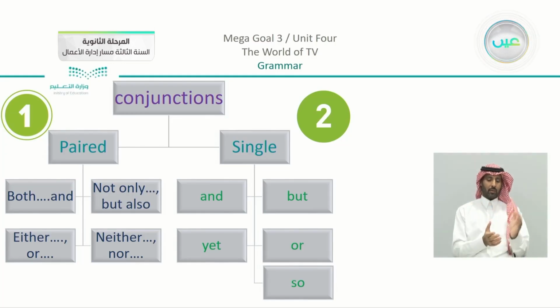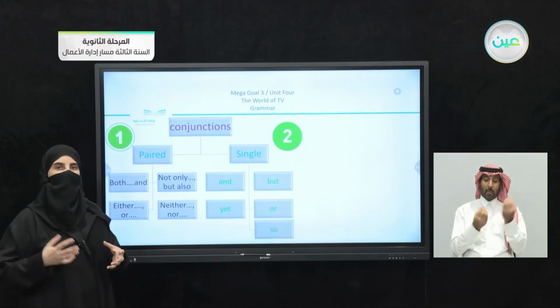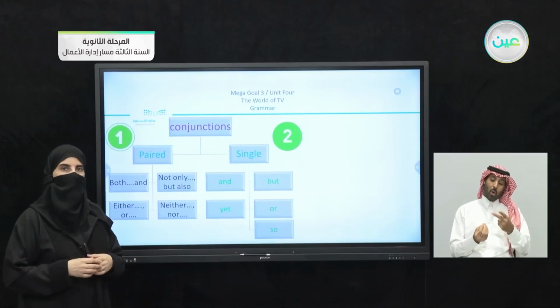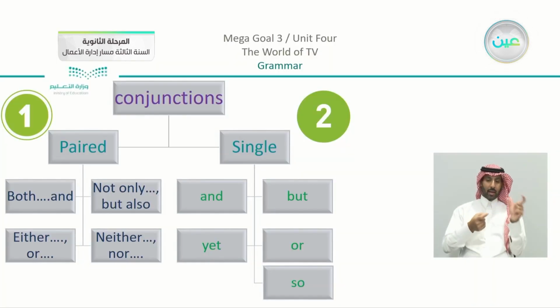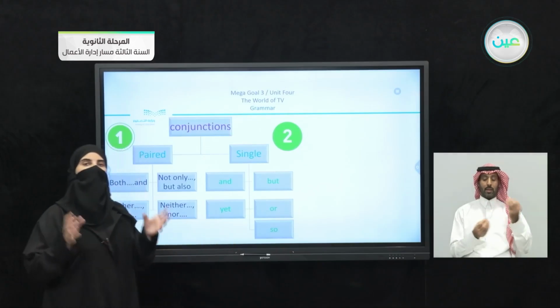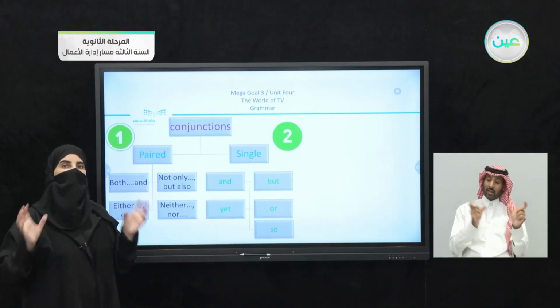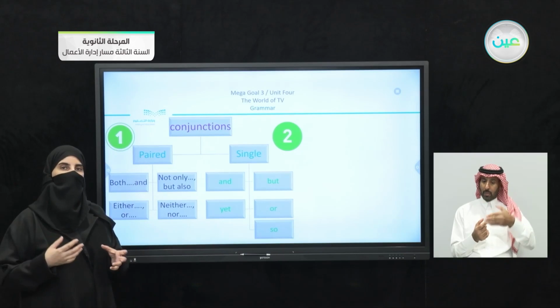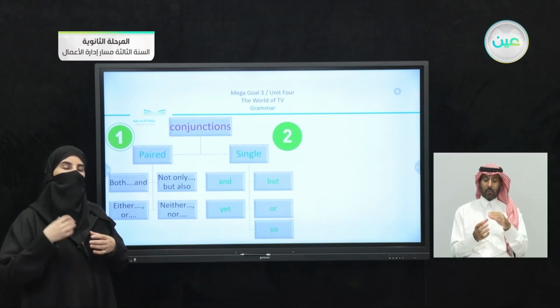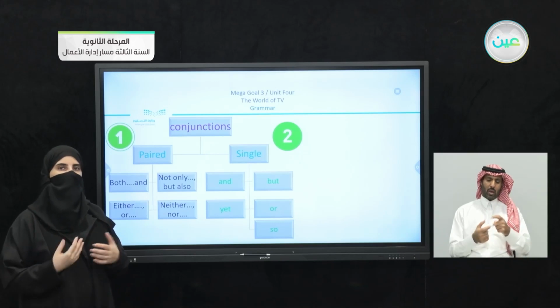And you can see that we have here one. What is the meaning of one? I mean that there's just one idea and we are linking verbs together or nouns together or adjectives together. On the other hand, we have the second part. We have single conjunctions. Now the single conjunctions here, they are and, but, yet, or, and so. Now these single conjunctions, they join two different clauses or two ideas together. So you have to watch out here and understand that it is different from linking two ideas. It is different from linking two verbs or two nouns or two adjectives.